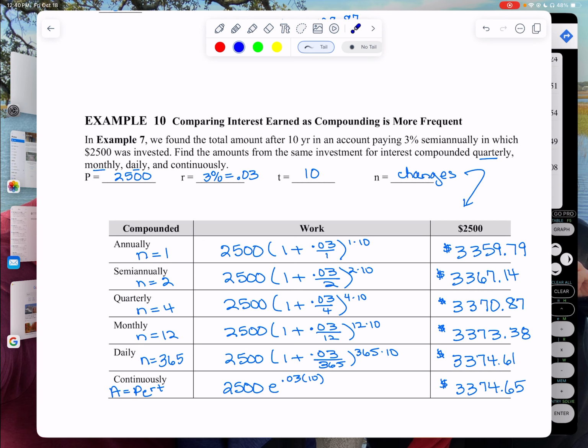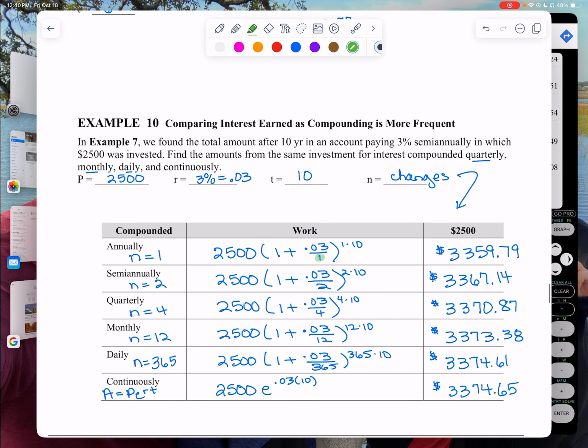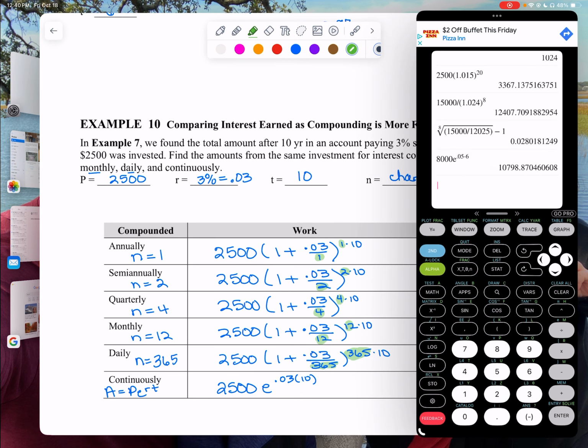Anyway, notice with the annually and semi-annually and quarterly, all of these, the only thing that I am changing is that number, my N value. Everything else stays the same. So again, when you plug this into your calculator, I'll do the second one. I'm going to put 0.03 divided by 2, and my calculator knows to do the division first. And then I'm going to raise that one to the 20th, because I did the second one. So I have that one.